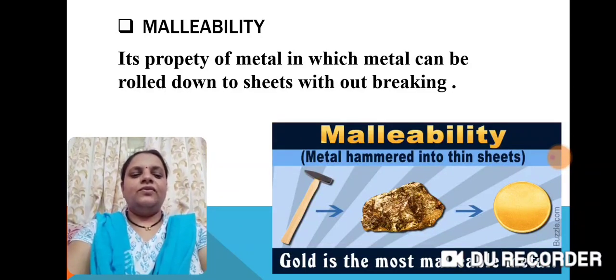Just like this, we know that gold is the most malleable metal in the world. It can be easily rolled down into sheets. Other metals which can be rolled down into sheets are silver and aluminium. All other metals can also be rolled down into sheets.